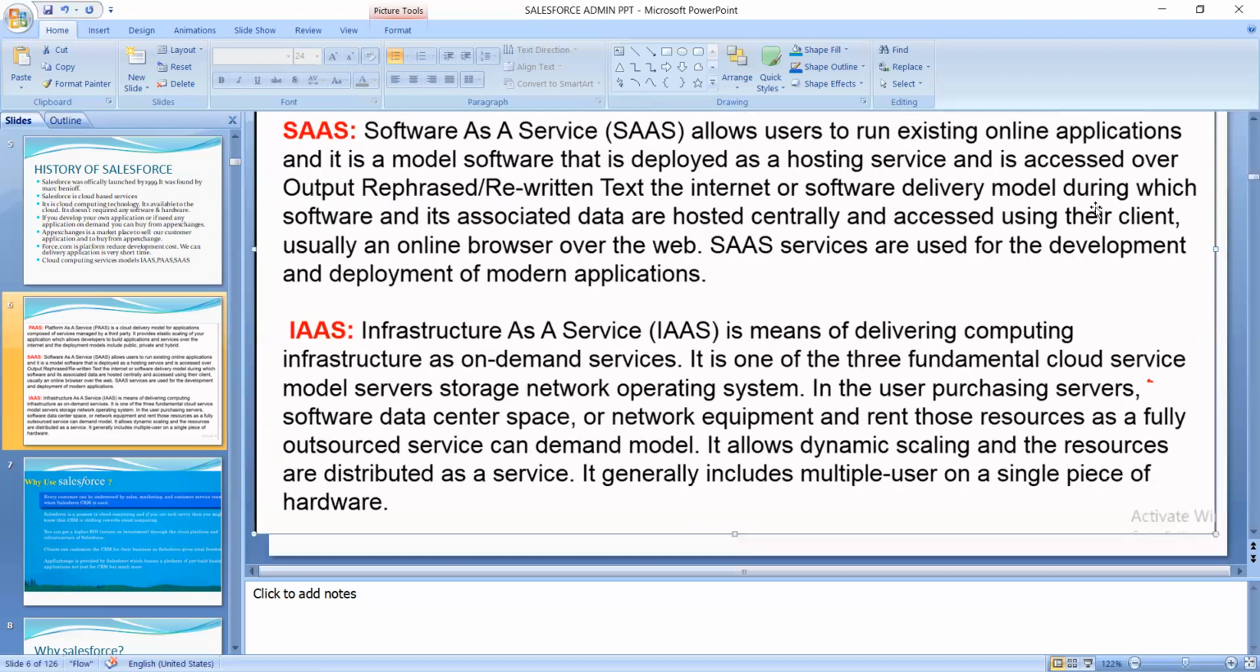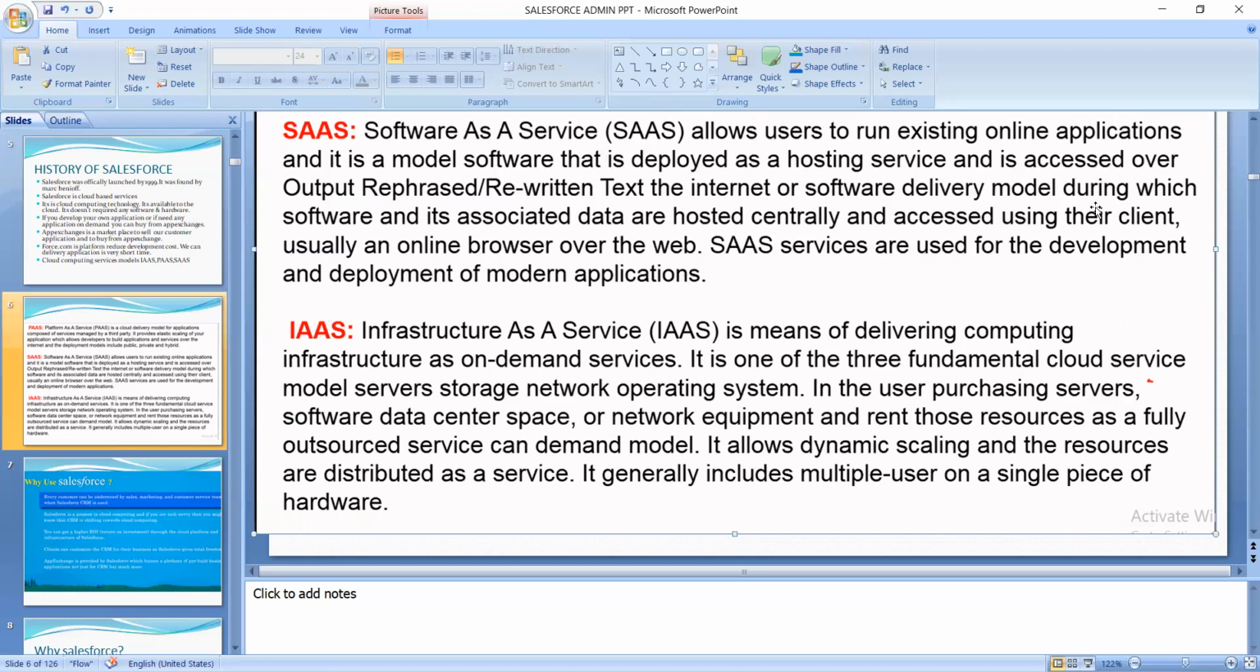IaaS is a means of delivering computing infrastructure as an on-demand service. It is one of the three fundamental cloud service models. Here you see the servers, storage, network and operating systems. These are all used for storage and networking in IaaS here.